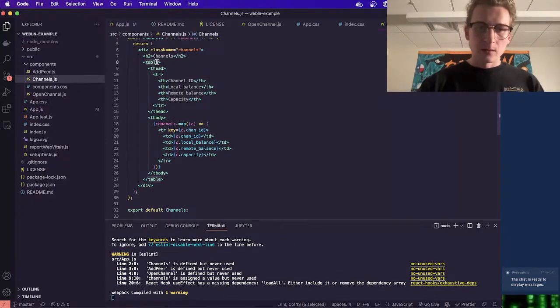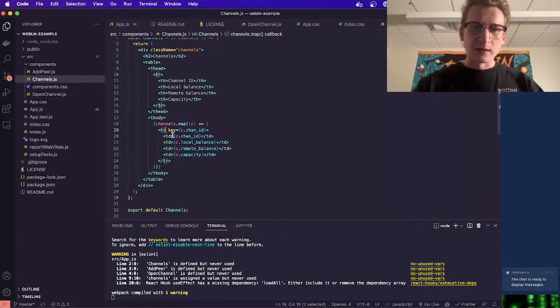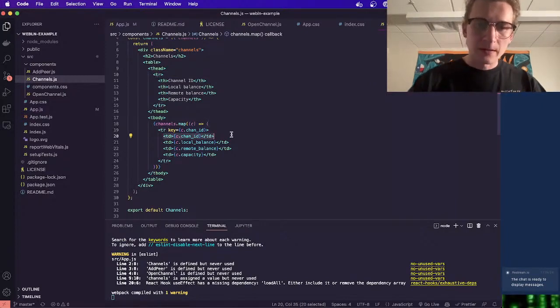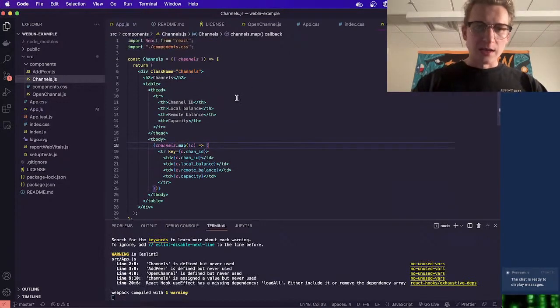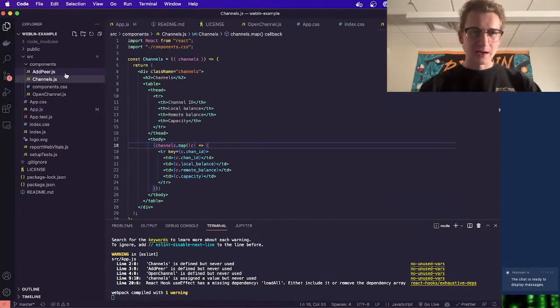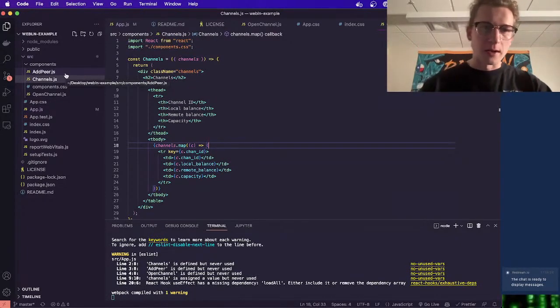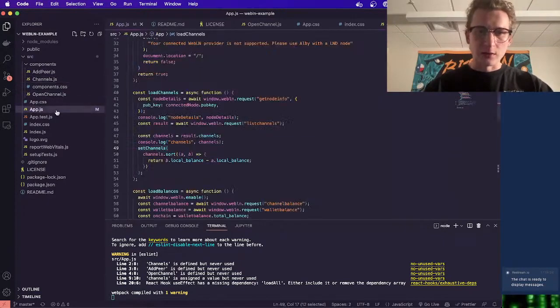We start with the table, we have a header called thead, and then a body called tbody, and then this is a row. tr is a table row, and then td, I don't know what td stands for, or th, but this is basically the data we're putting into our table. So it's a very simple, not pretty way to look at our channels.